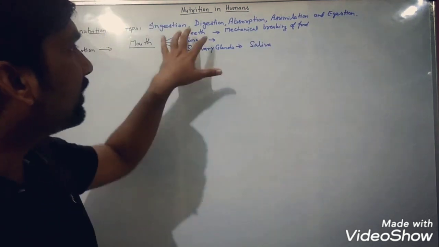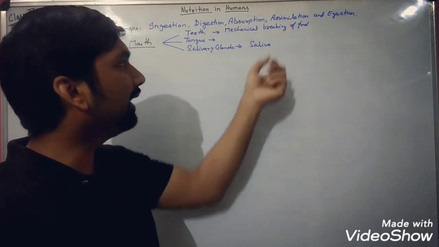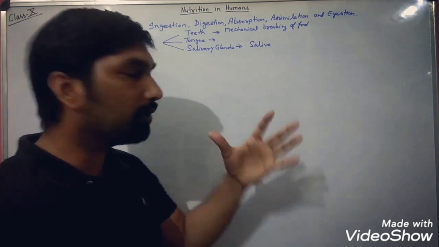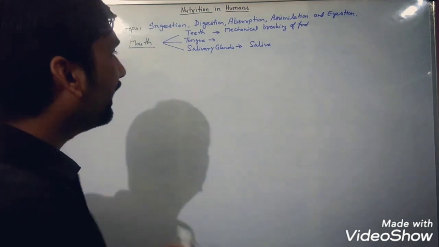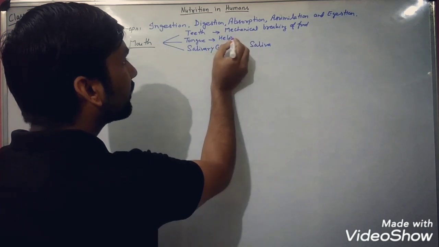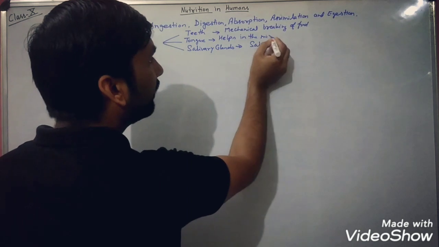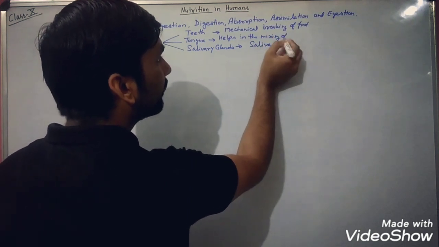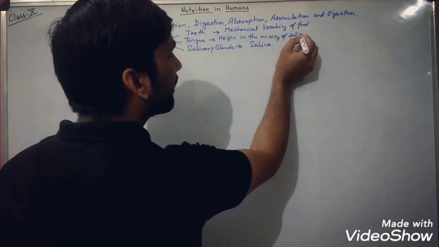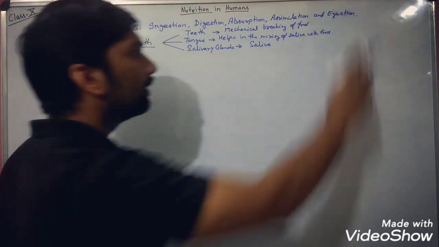So when the teeth break down the food mechanically, simultaneously saliva is released by the salivary glands, and the tongue helps in the mixing of saliva with food.